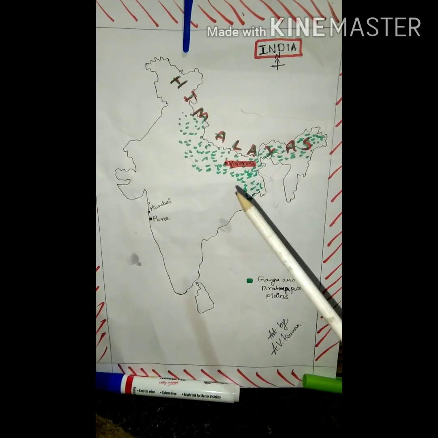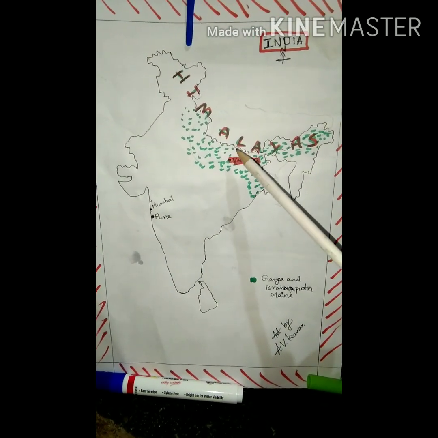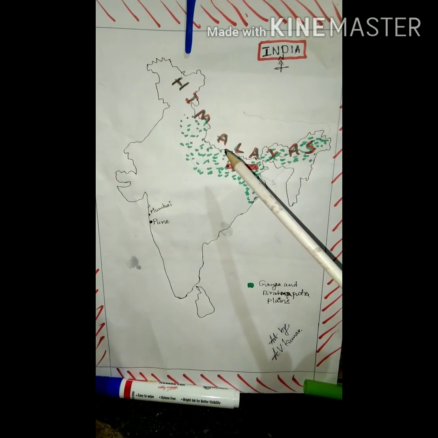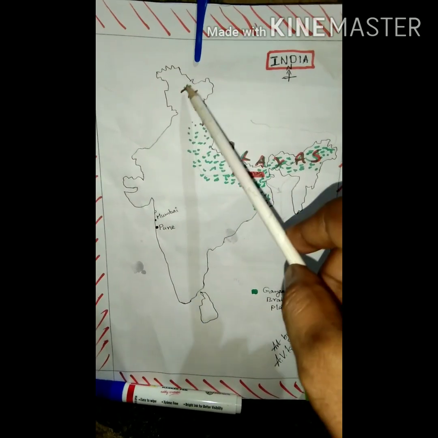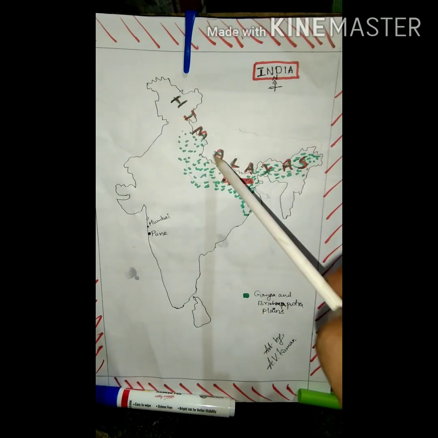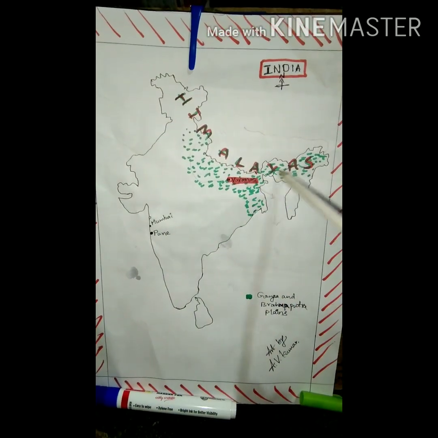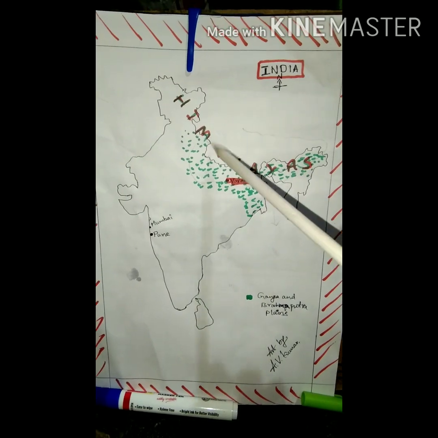Now listen, in our topic, some different places from India have been given. Himalayas: these Himalayas spread from Jammu and Kashmir to Assam.